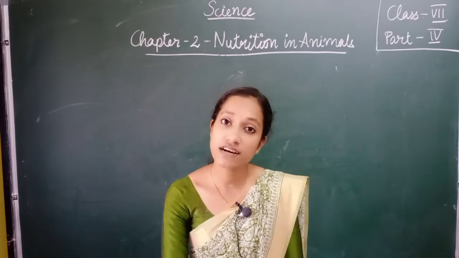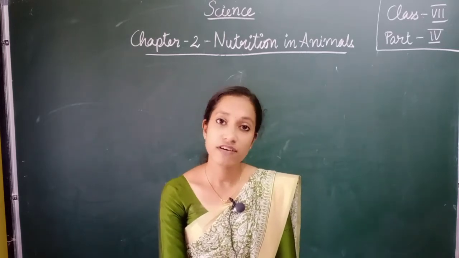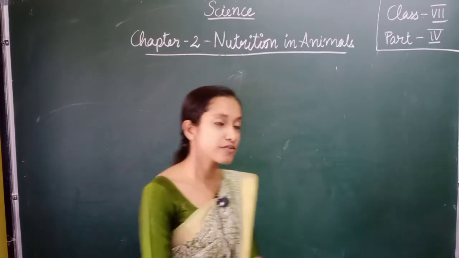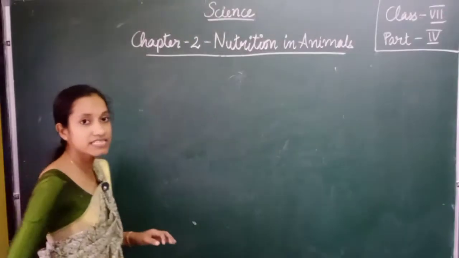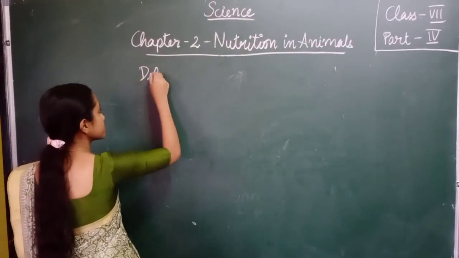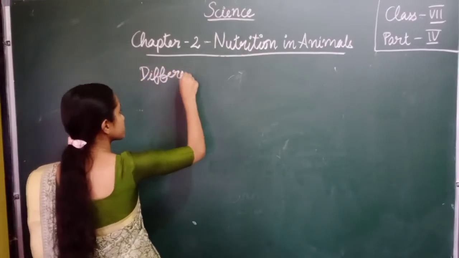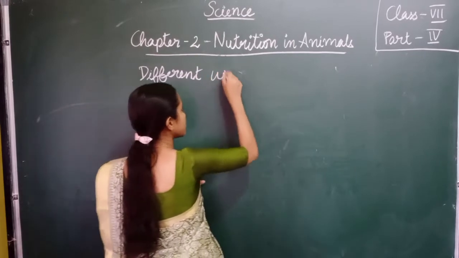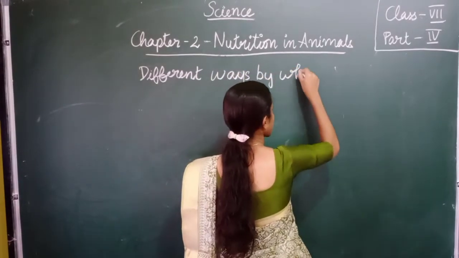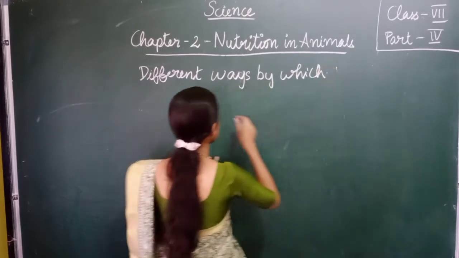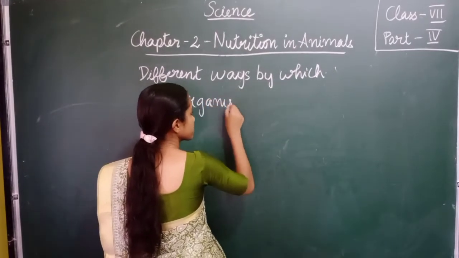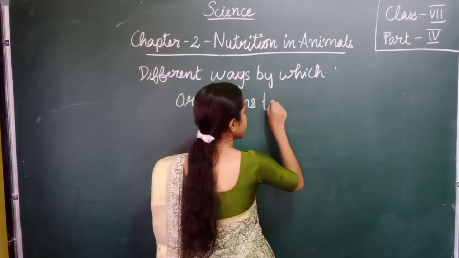Starting with the first topic. Our first topic is the different modes of taking food, the different ways by which organisms take in food.